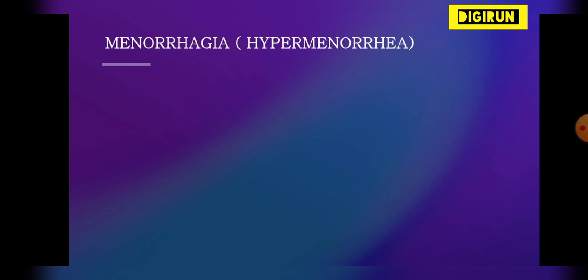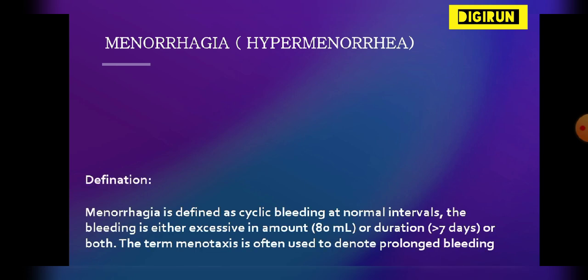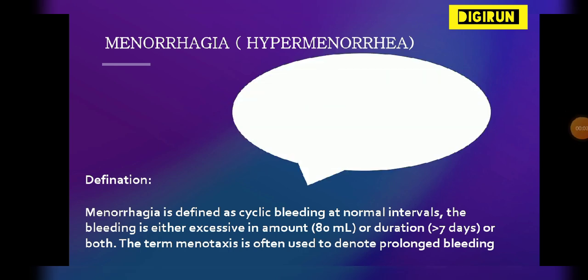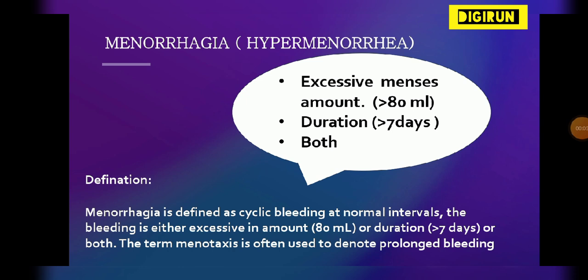First we see menorrhagia. Definition: menorrhagia is defined as cyclic bleeding at the normal interval. The bleeding is either excessive in amount, greater than 80 ml, or duration greater than 7 days, or both. The term menotoxis is often used to denote prolonged bleeding. In short, the amount of the menses is greater than 80 ml. We cannot measure the amount of bleeding, so we have to consider the pads used per day as the amount, and duration is greater than 7 days, or both conditions apply.